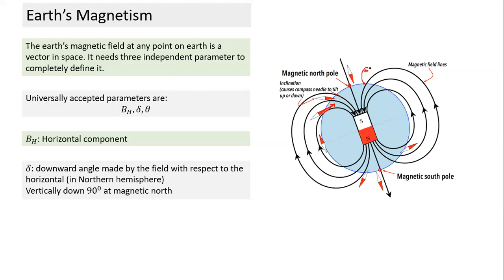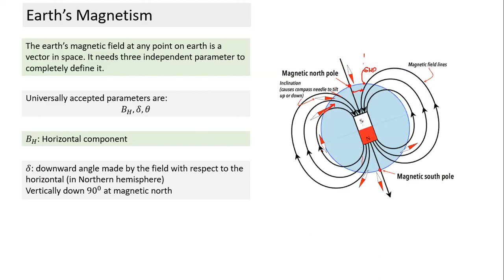What is the geographic North Pole? If I draw an axis of rotation, the axis about which Earth rotates, the point where the axis cuts the surface of Earth is called geographic north, and this point is called geographic south. So there are two axes here. One is the axis of rotation, corresponding to which we have geographic north and geographic south. And then second, we have the axis of the bar magnet, which is not aligned with this. There is a certain angle between the two, something like 11 degrees. Okay, so let's understand that part.